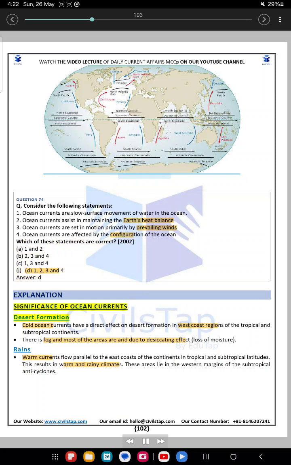Explanation. Significance of ocean currents. Desert formation: cold ocean currents have a direct effect on desert formation in west coast regions of the tropical and subtropical continents. There is fog, and most of these areas are arid due to the desiccating effect, loss of moisture. Rains: warm currents flow parallel to the east coast of the continents in tropical and subtropical latitudes. This results in warm and rainy climates. These areas lie in the western margins of the subtropical anticyclones.